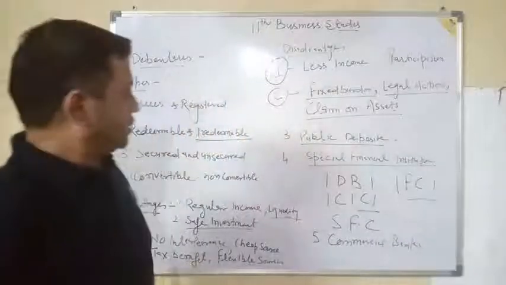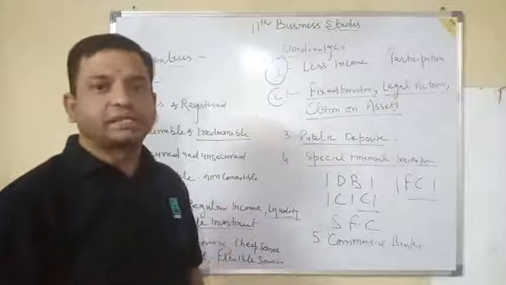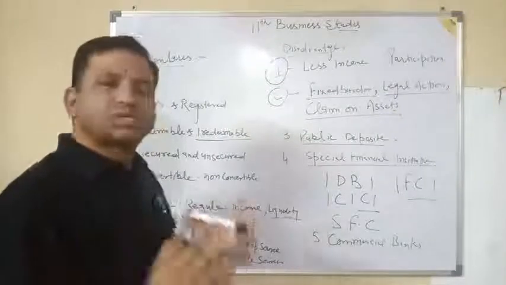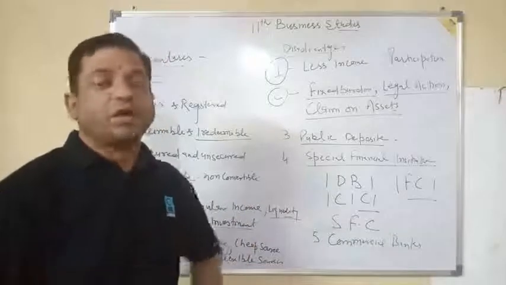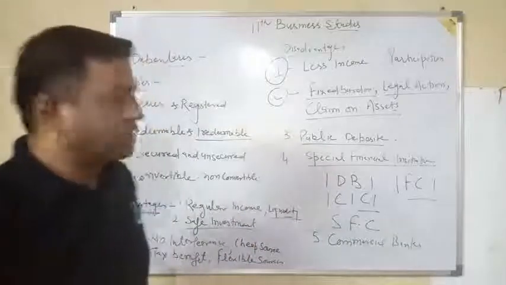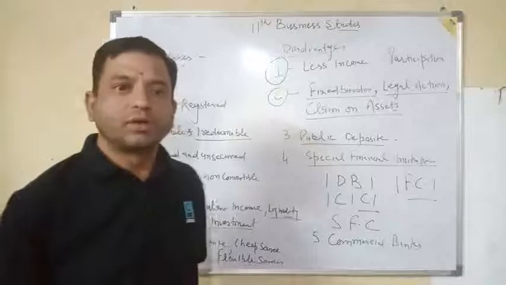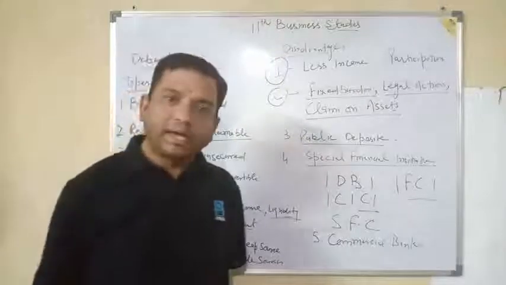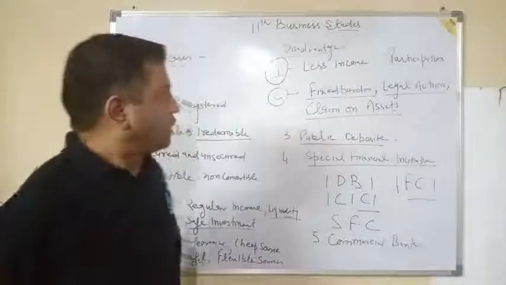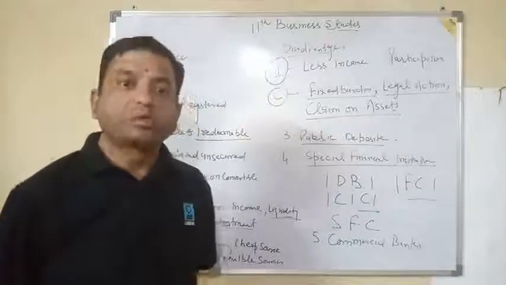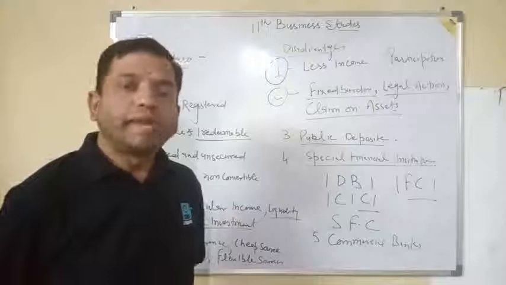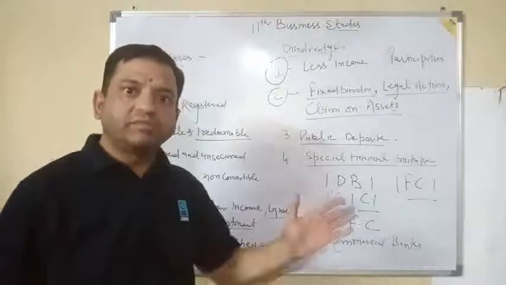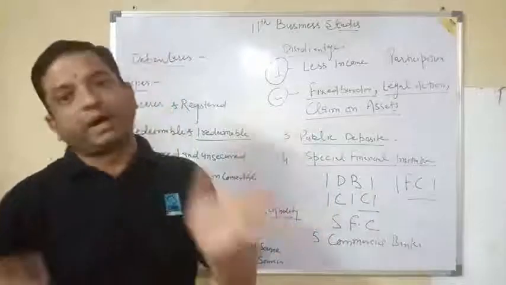The last in that case is trade credit, a very frequent, very common source of finance. What is trade credit? When one person buys goods or services from another on credit, then that supplier or seller provides some time to make the payment for those goods or services. So that time is just like a finance provided by him.